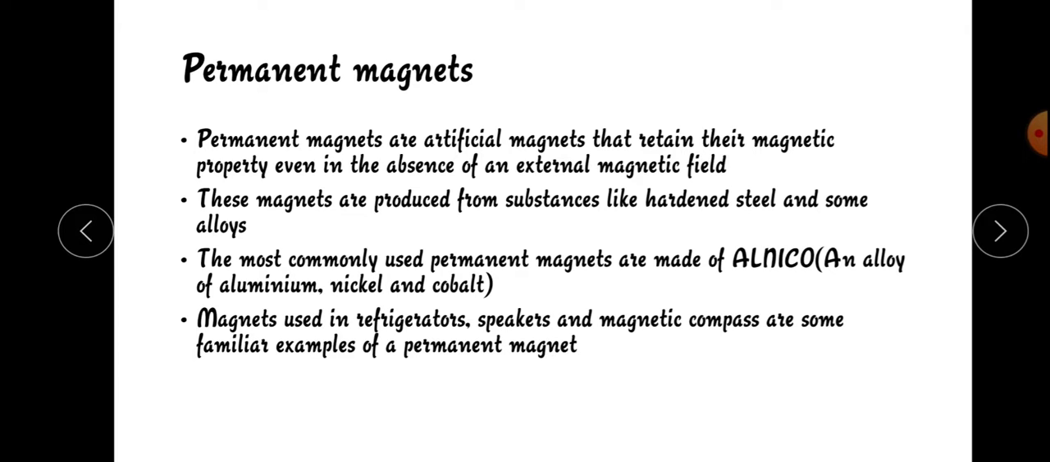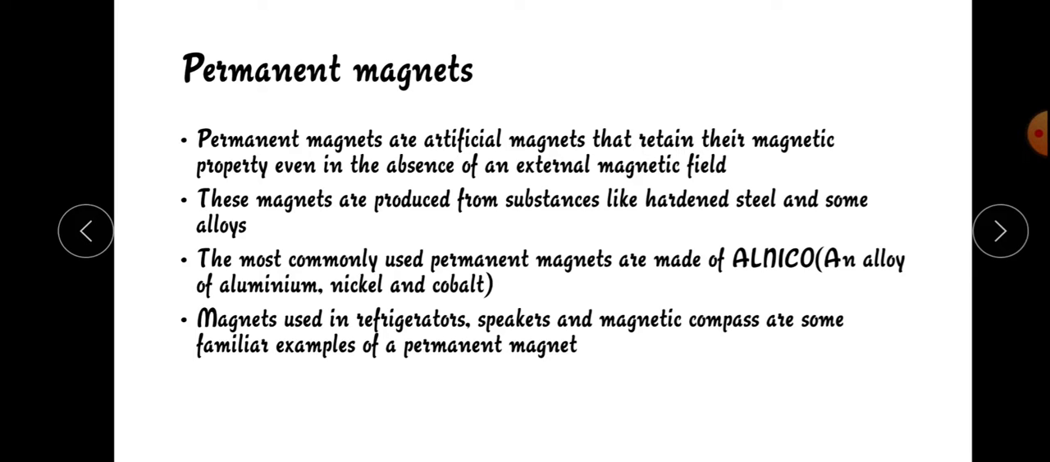These magnets are produced from substances like hardened steel and some alloys. Permanent magnets are produced from hardened steel, but in temporary magnets, soft iron is used. Here hardened steel is used to produce these magnets.